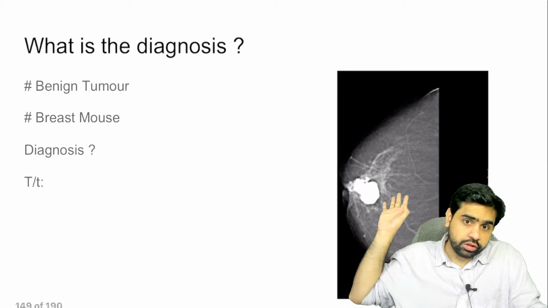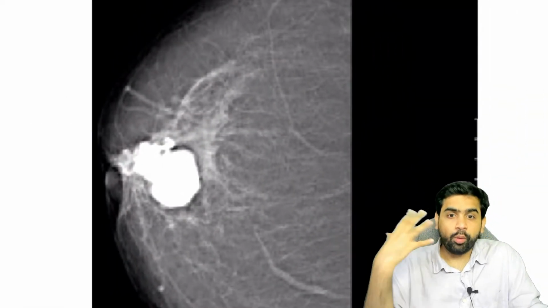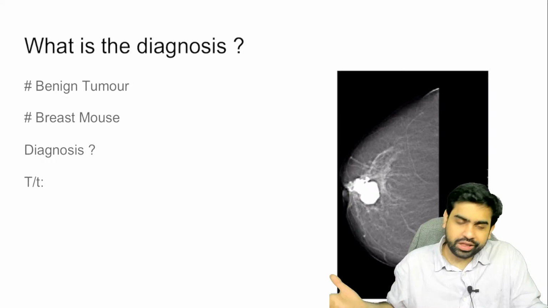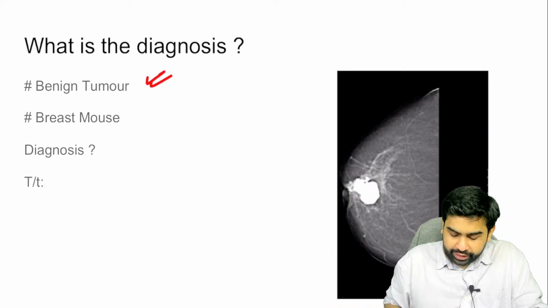Now, what is this? This is again a very, very simple image which you need to understand. This is a popcorn calcification. What is this? This is a fibroadenoma. Definitely it's a benign thing, and it is called a breast mass.